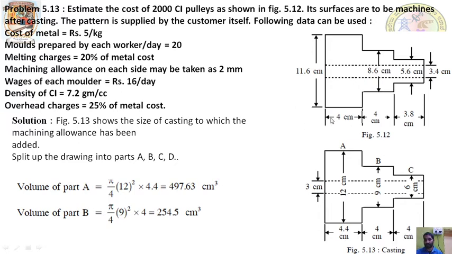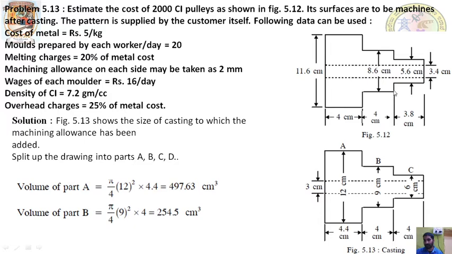See here, again I will tell you why this remains 4 centimeter. This 2 mm we are adding this side, so that will become 4 mm initially, and again we are adding 2 mm this side, so that it will go forward, so it will become 3.8 here. So it will remain 4. We are not considering 0.2 of this one, just 0.2 for this side, so 3.8 will become 4 here. So it will remain here only.